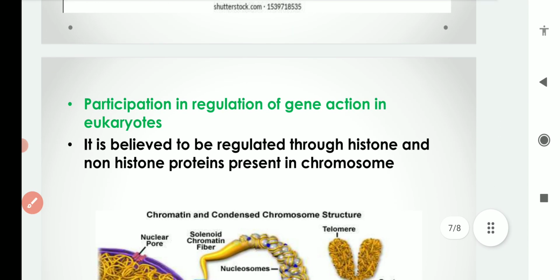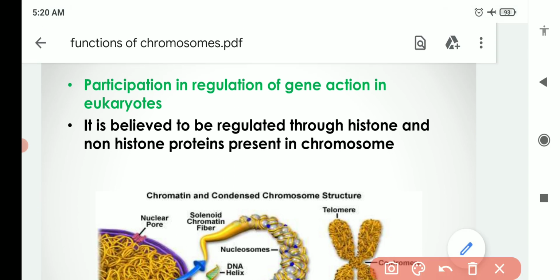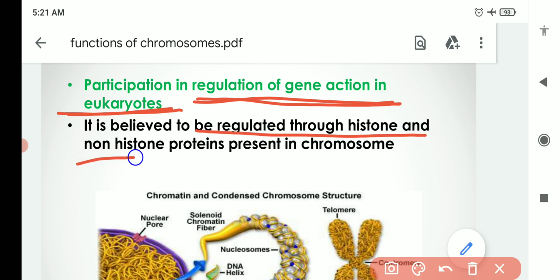Another function is that it participates in the regulation of gene action in eukaryotes. Chromosomes participate in the regulation of gene action in eukaryotes because it is believed to be regulated through histone proteins and non-histone proteins present in the chromosome.